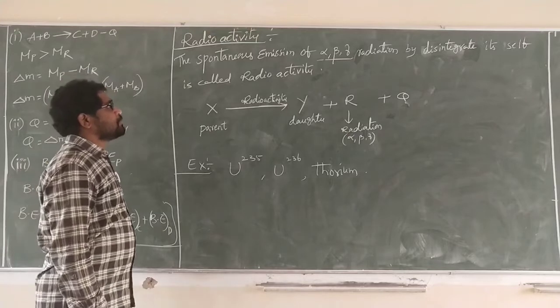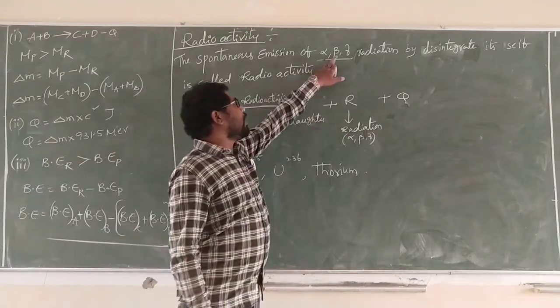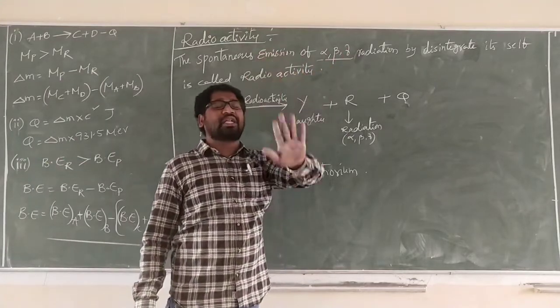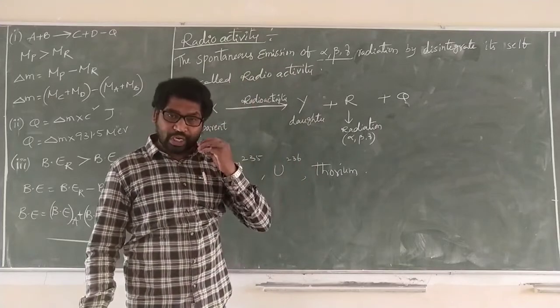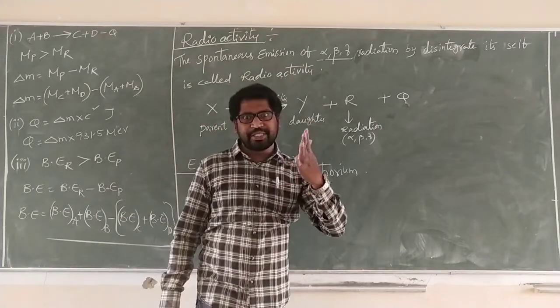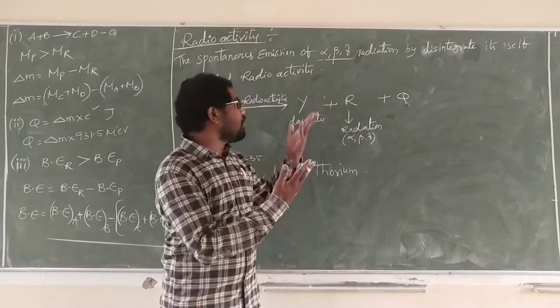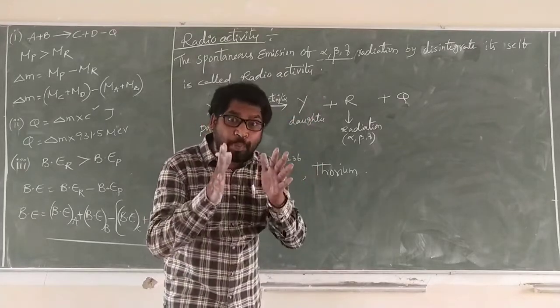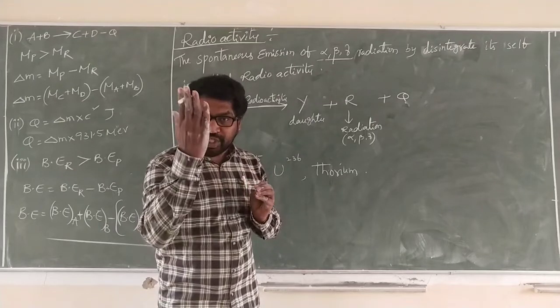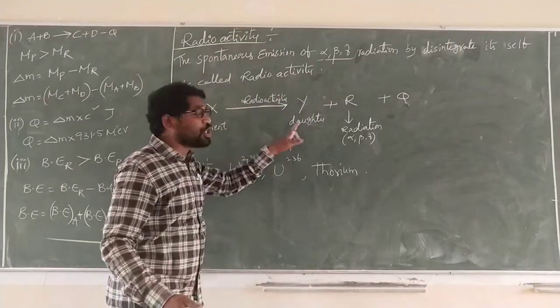Alpha, beta, gamma radiations are nothing but energies that are released in decay. Before releasing alpha or beta decay, what are those properties? Suppose alpha energy releases, the parent atom is converted to the daughter atom.